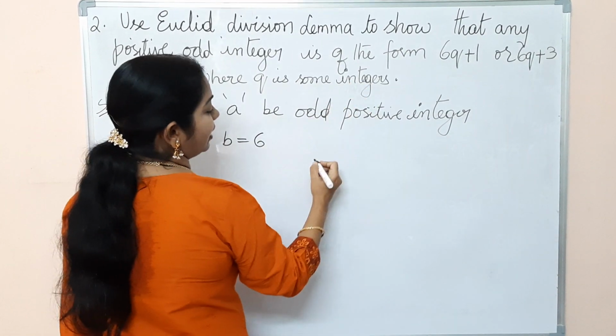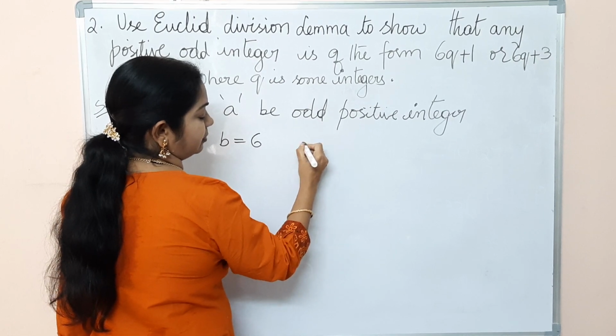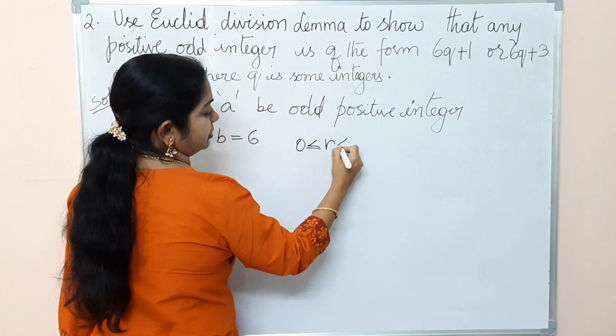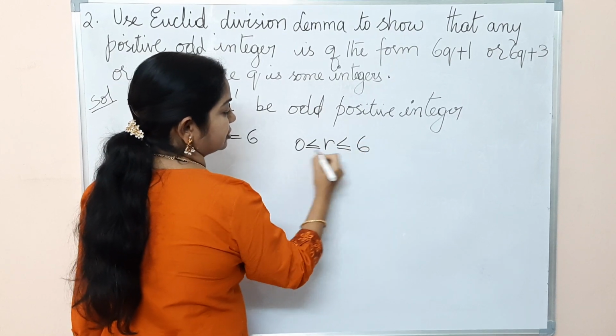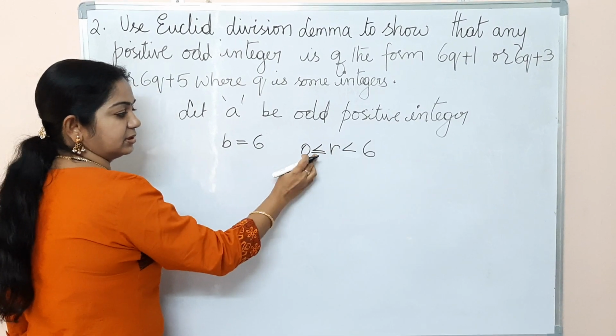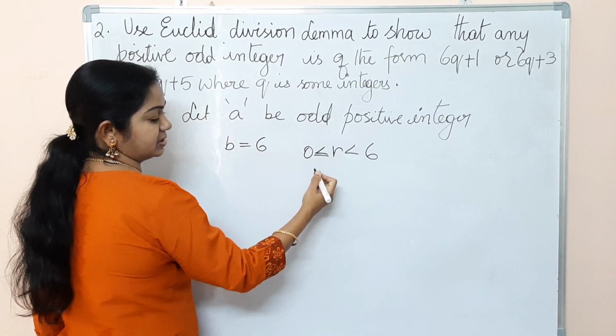And the r value should be greater than or equal to 0 and less than 6. It lies between 0 and 6.